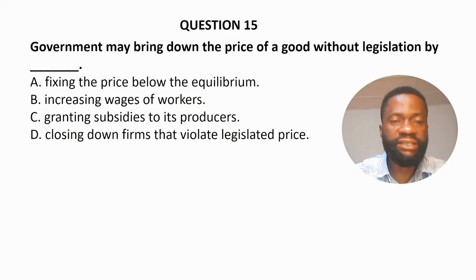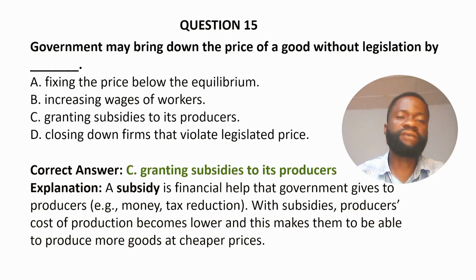And D. Closing down firms that violate legislated price. The correct answer to this question is option C, granting subsidies to its producers. A subsidy is a financial help that government gives to producers, such as money and tax reduction. So with subsidies, producers' cost of production becomes lower, and this makes them able to produce more goods at cheaper prices.